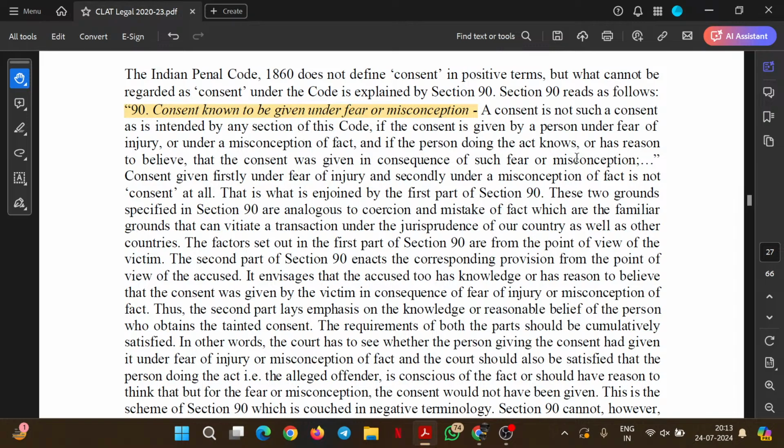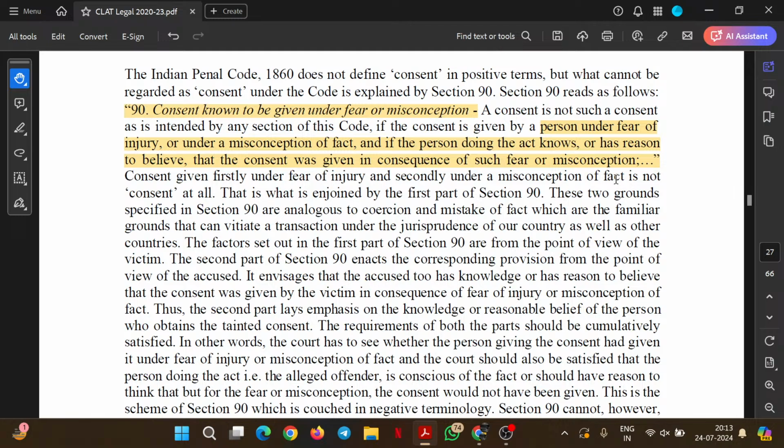We'll read it once again for clarity. A consent is not such a consent as is intended by any section of this code if the consent is given by a person, first of all, under fear of injury or under misconception of fact, and if the person doing that knows or has reason to believe that the consent was given in consequence of such fear or misconception.